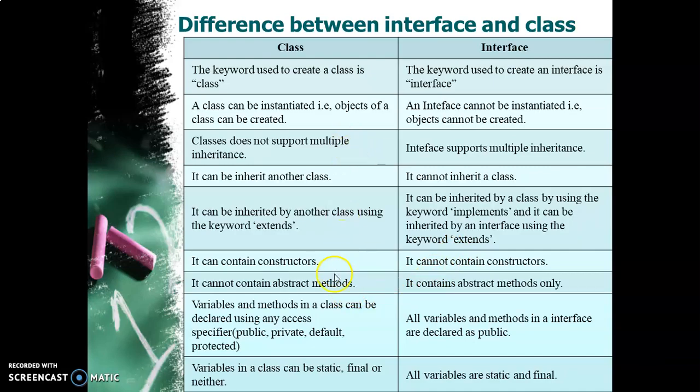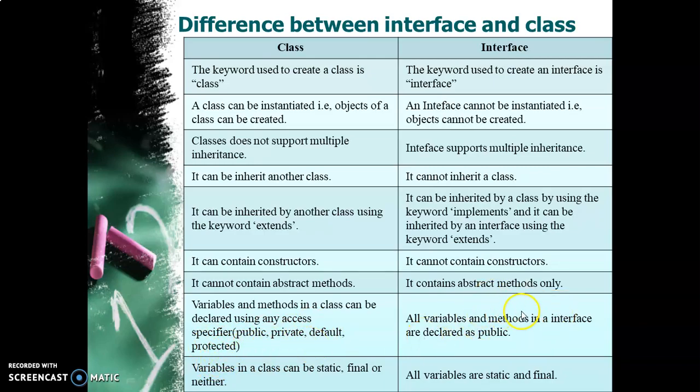We will talk a little bit more on this in the next slide. A class can have regular methods, but an interface has abstract methods only. Variables and methods in a class can be declared using any access specifier: public, private, default, protected, anything.